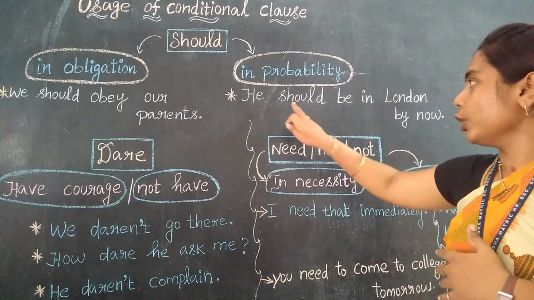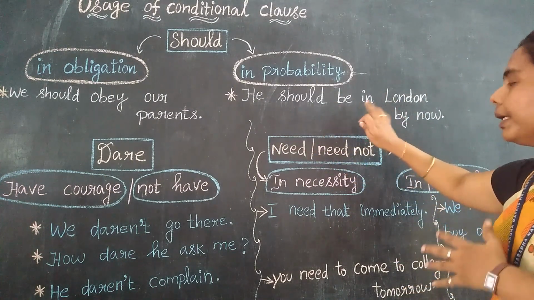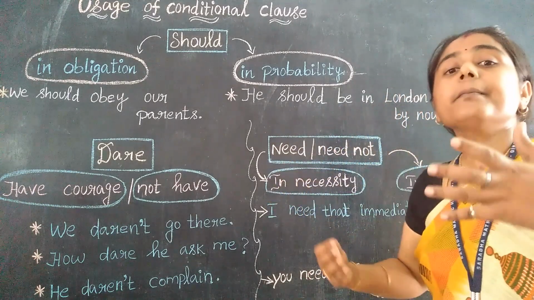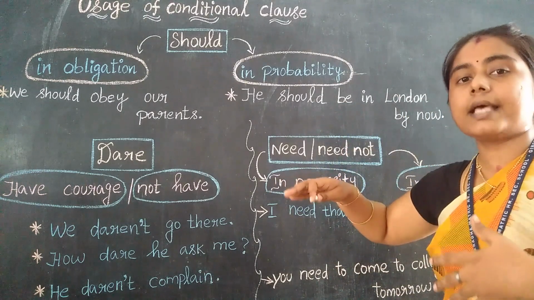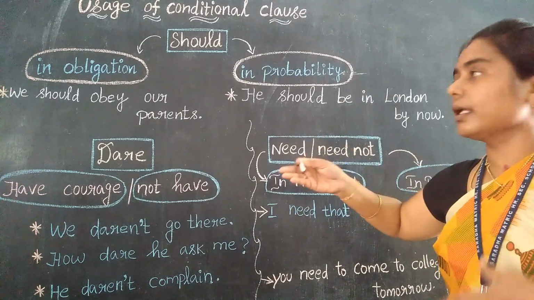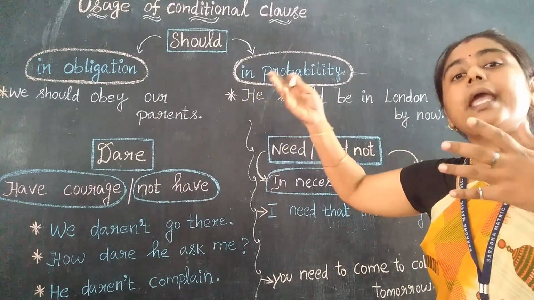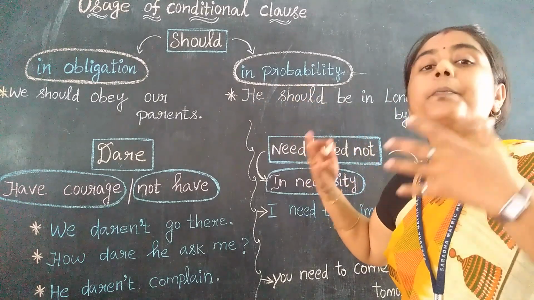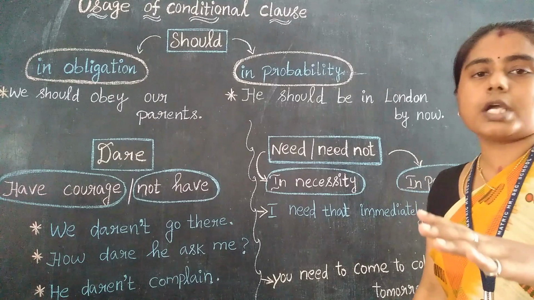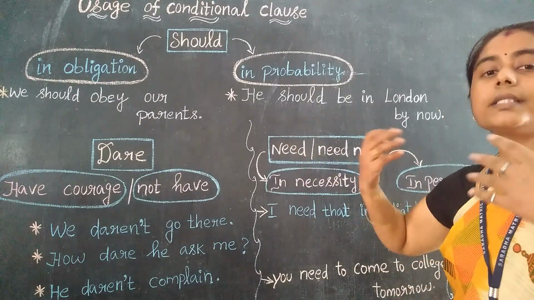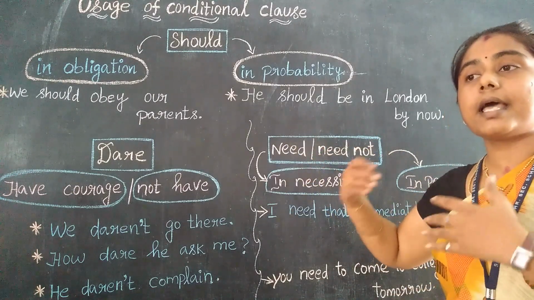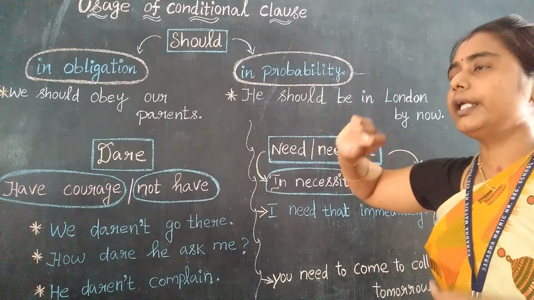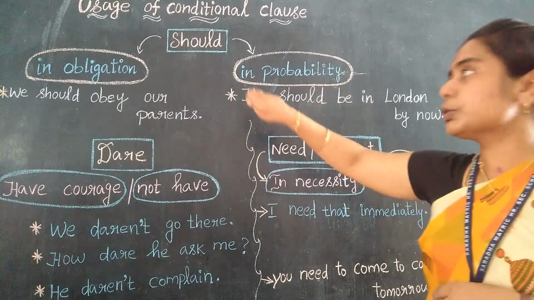He should be in America by now. They are saying it as a kind of guess, a possibility. They are not sure about it, but they are expressing some possibilities. That is probability. In this situation we use should.